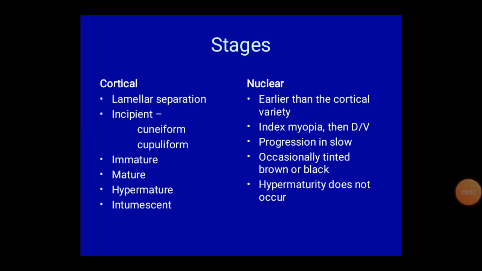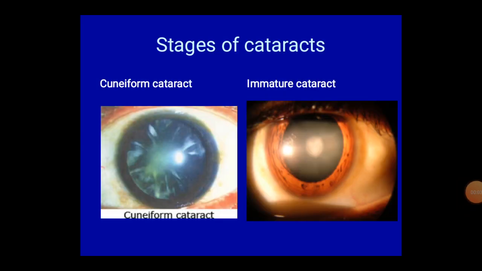There are some images. Number one, this is a cuneiform cataract. Just see the triangular opacity. The apex is towards the pupil and the base is towards the limbus. Next is immature cataract, which is grayish white in color.